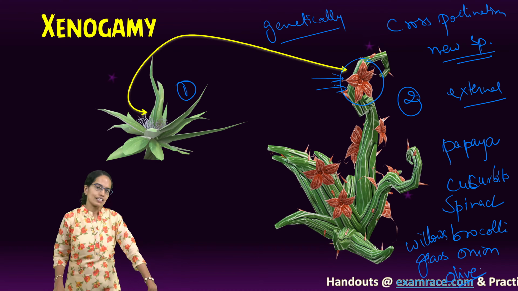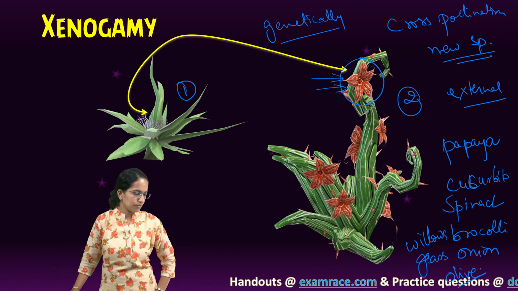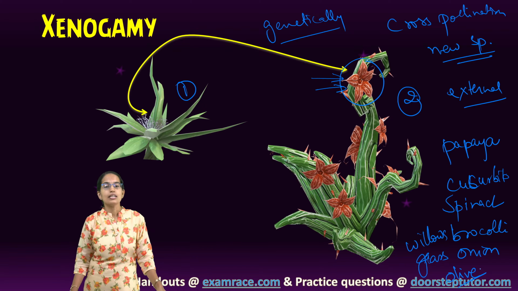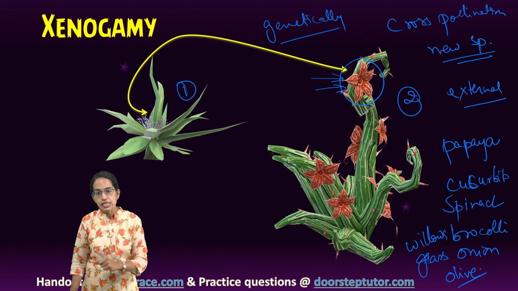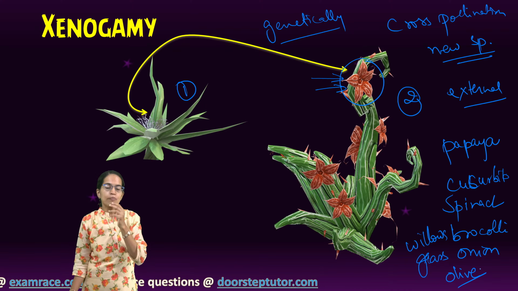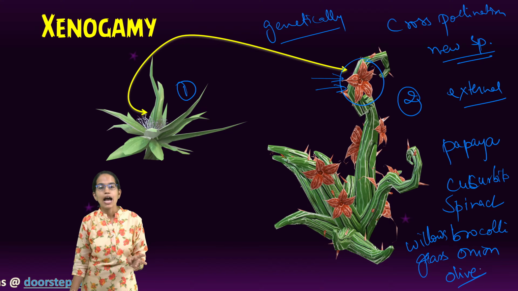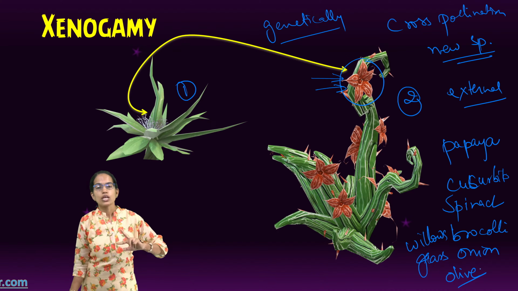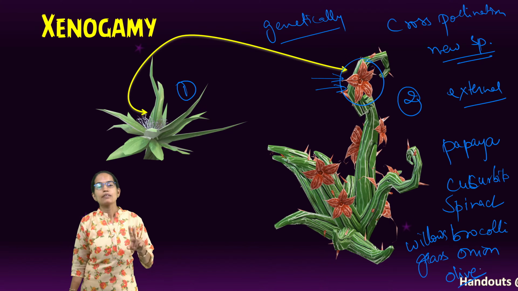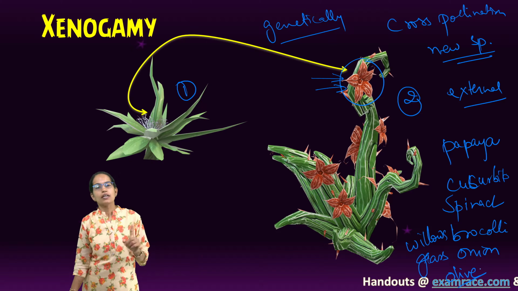So in this lecture, we have focused on three different types of pollination behavior. They are extremely important, and the examples are also important. Within autogamy, we have understood chasmogamy and cleistogamy. Those are the two important subtypes of autogamy under pollination.